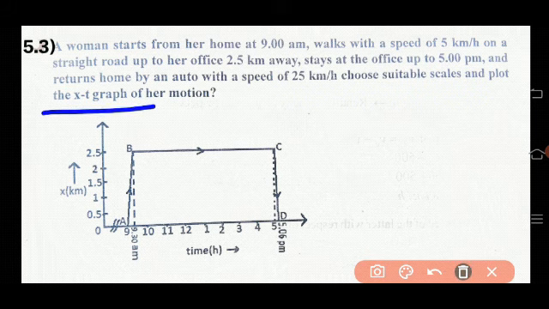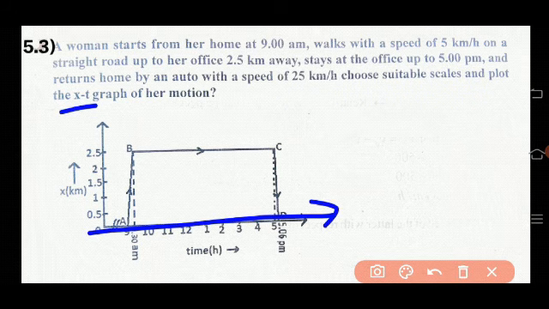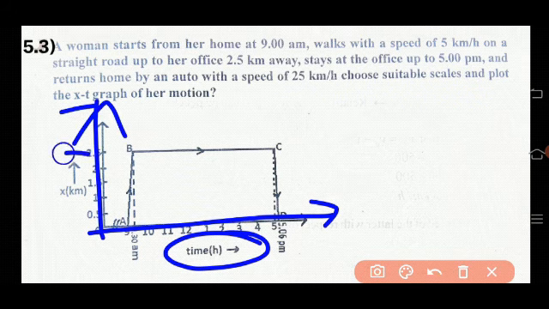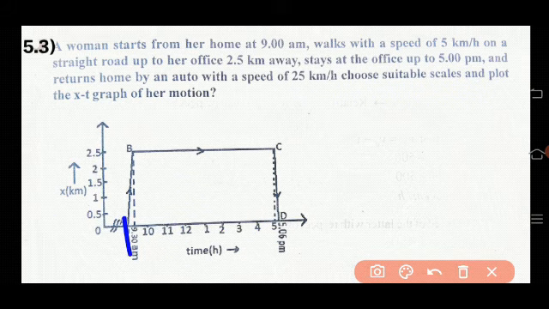So now you have to choose the graph. This is the x-t graph. Along the x-axis, take the time scale in hours. Along the y-axis, take the distance in kilometers. Then just mark. The initial time is 9 o'clock, or you can start from 0, 1, 2, 3, or you can start with 9, 10, 11, 12. So 1, 2, 3 up to 5 o'clock, just mark.